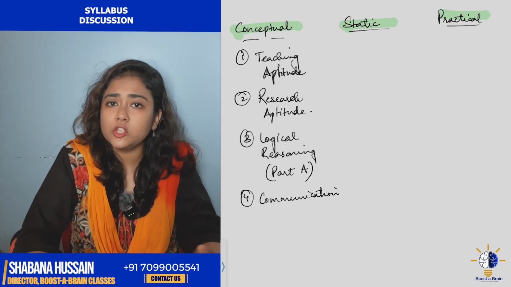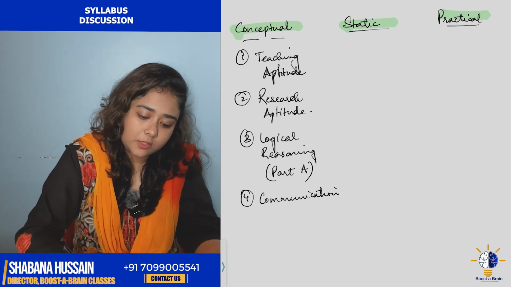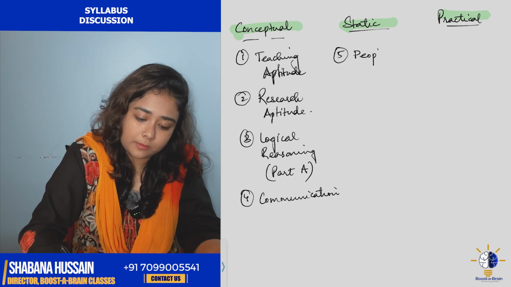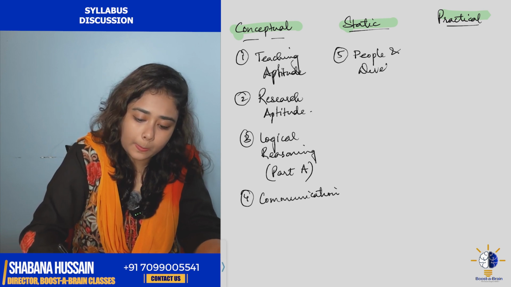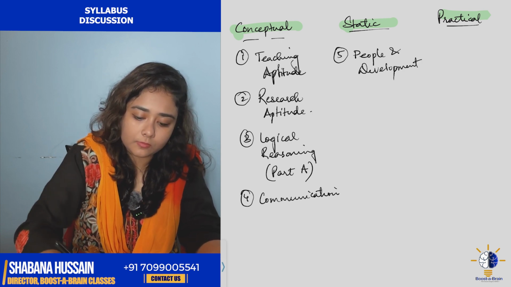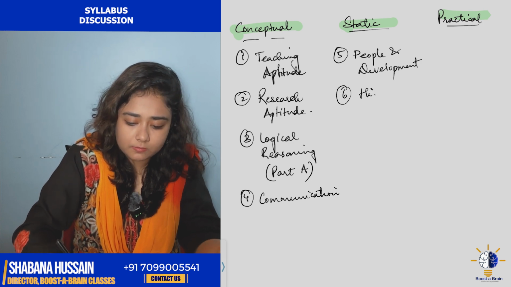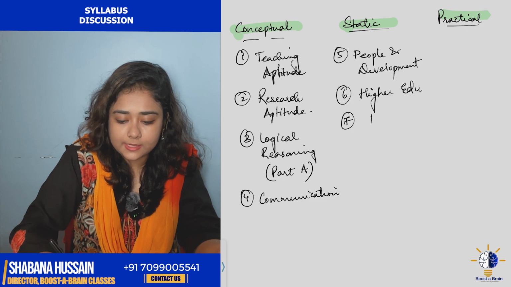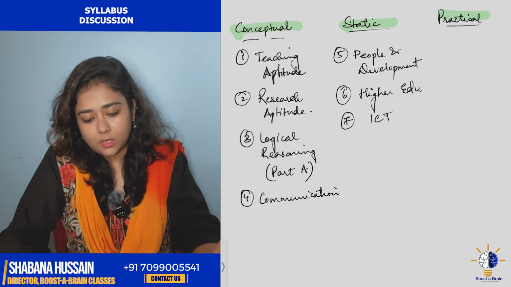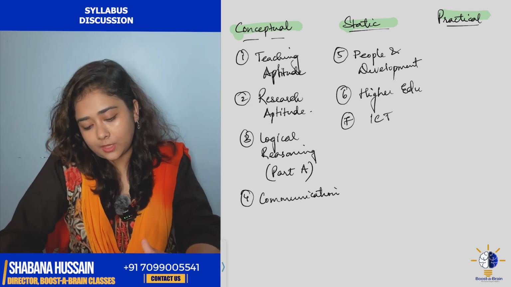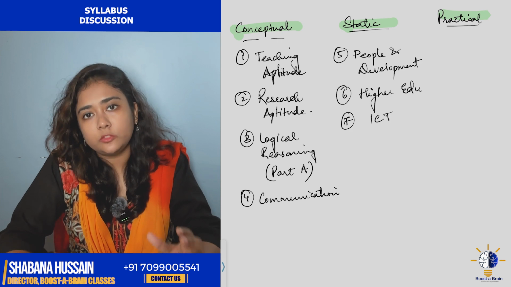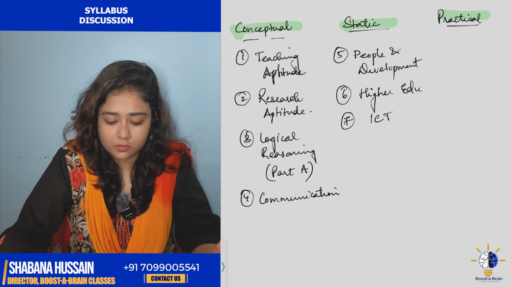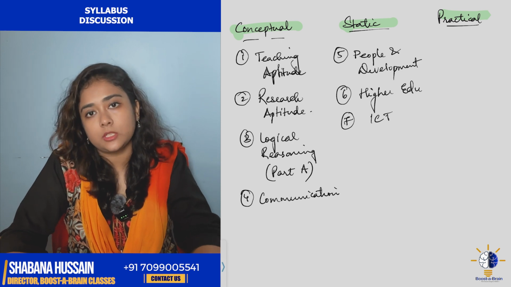Now let's move on to the static content. The static units basically are people and development, higher education, and we have ICT as well. Before moving on to the static units, I would also like to tell you something about the conceptual units like research aptitude and logical reasoning.